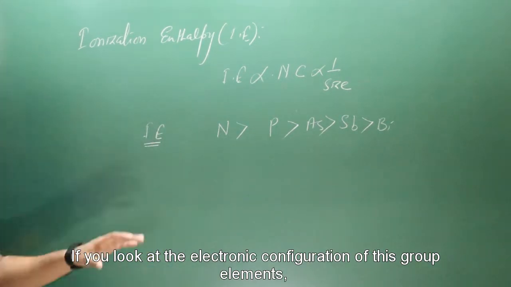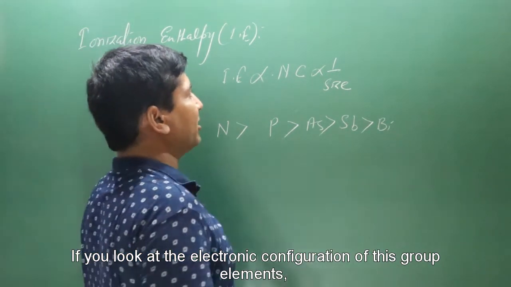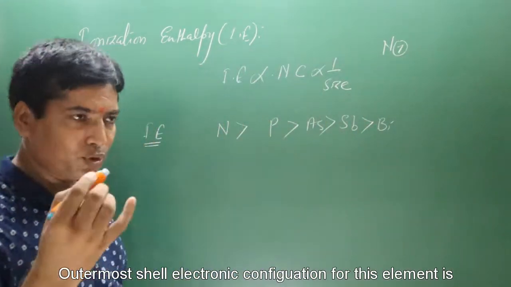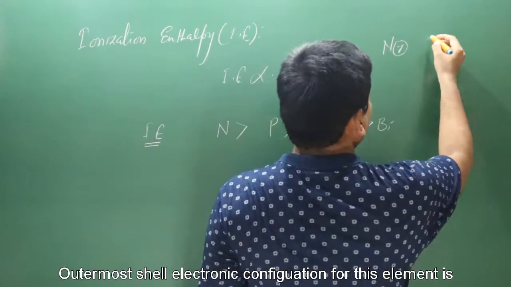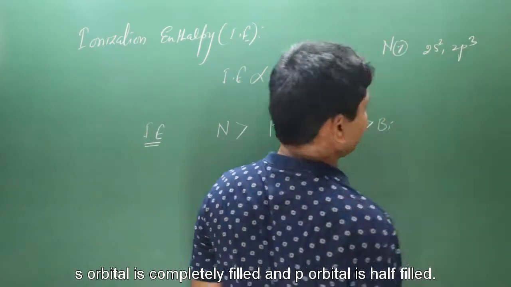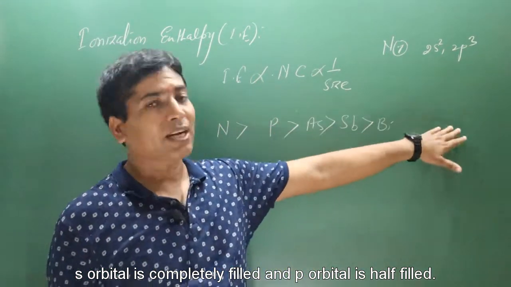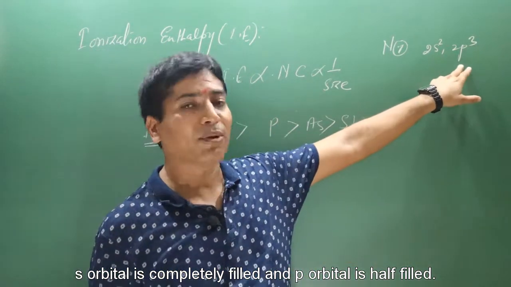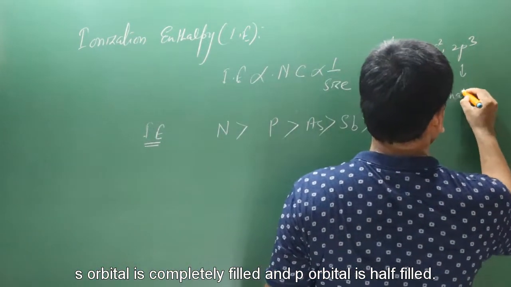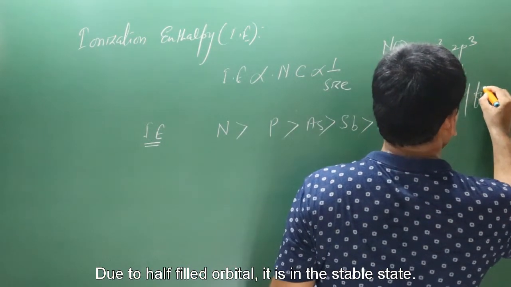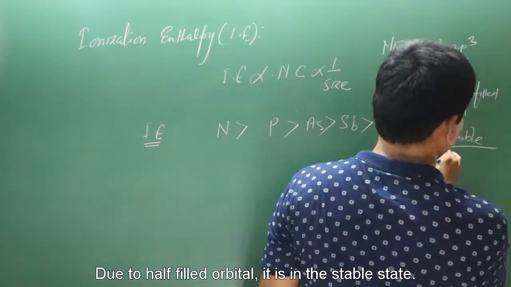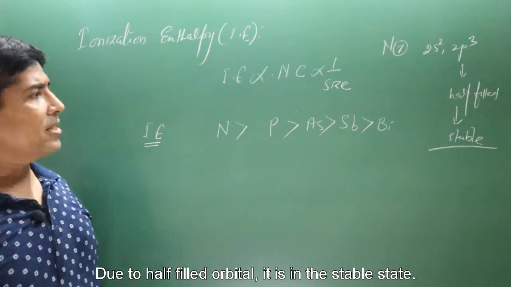Okay, if you look at the electronic configuration of these group elements, let's say we have nitrogen. Atomic number of nitrogen is 7. Outermost shell electronic configuration for this element is 2s2 and 2p3. Okay, you can see s orbital is completely filled, but p orbital is partially filled, half filled. Due to half filled orbital, it is in the stable state. Okay, it is in the partially stable state.